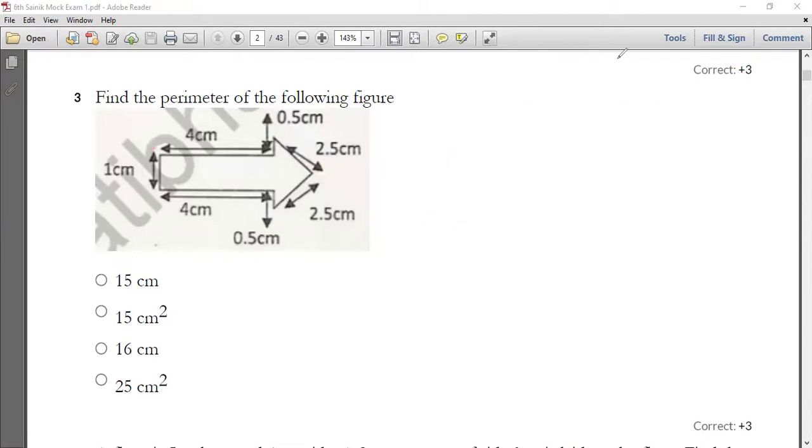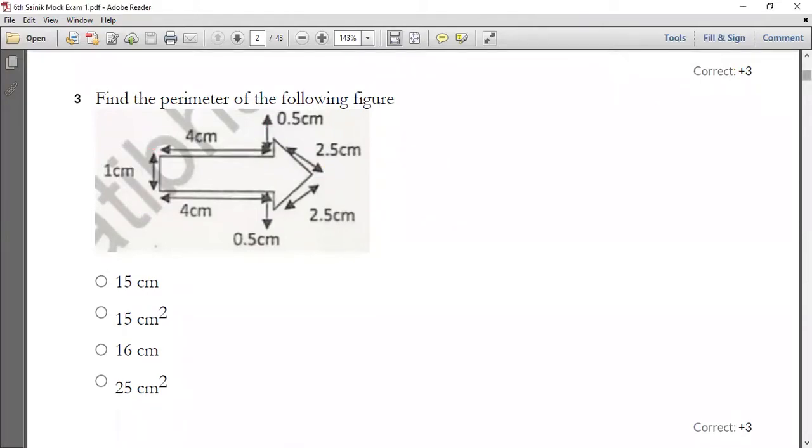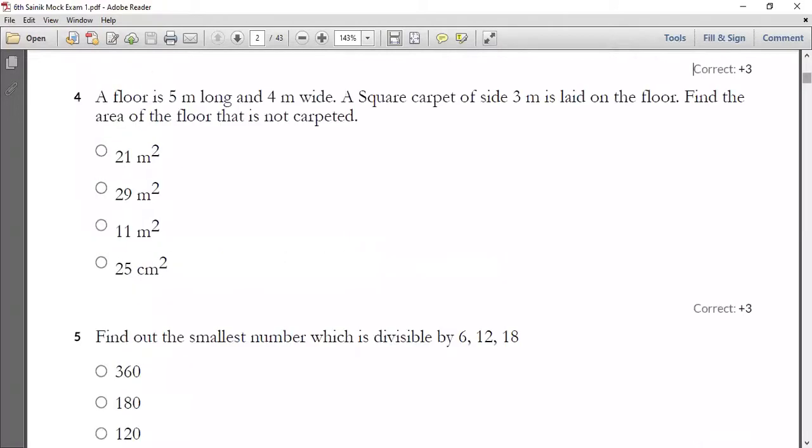Now let's move on to your fourth one. Have a look into your fourth question. What does the fourth question tell you? A floor is 5 meter long and 4 meter wide, and a square carpet of side 3 meter is laid on the floor. You have to find the area of the floor which is not carpeted. Only a certain area has been carpeted, and the rest is not carpeted.